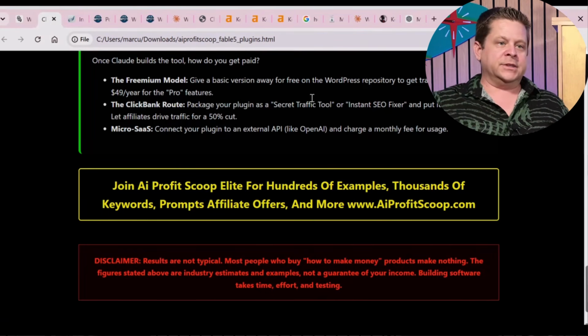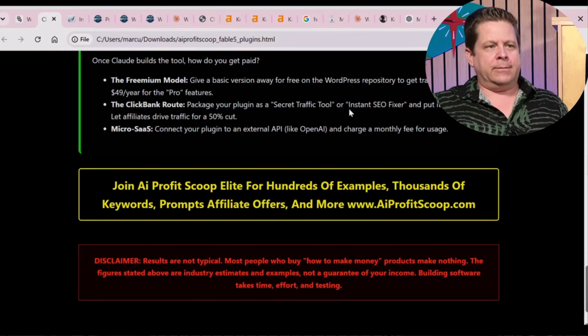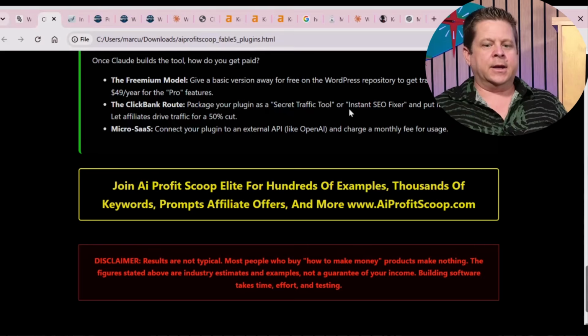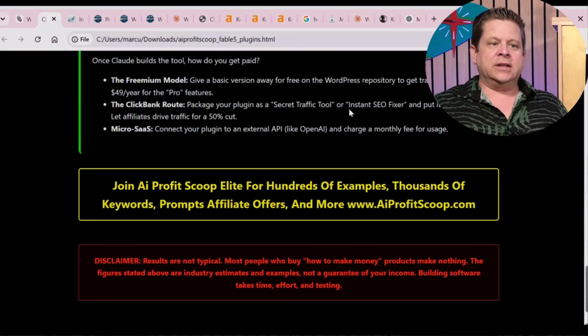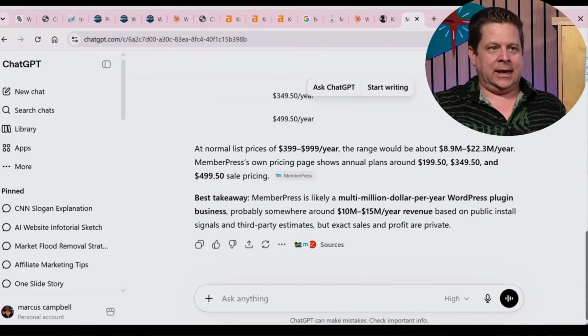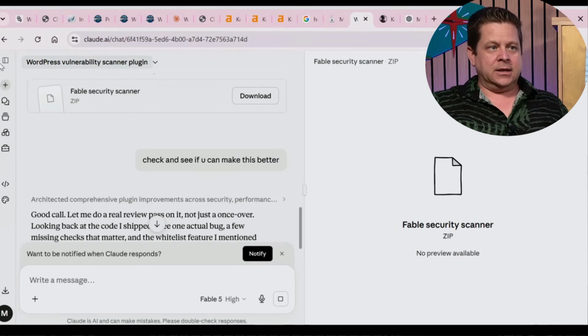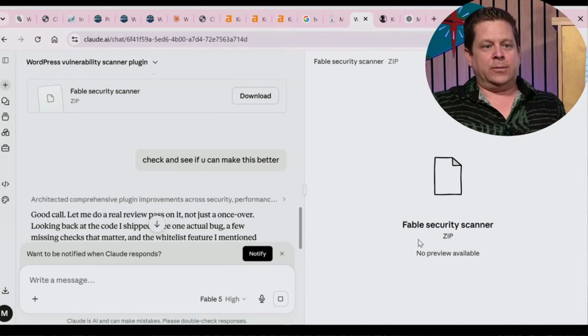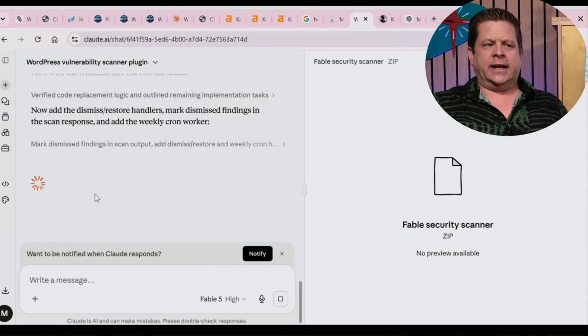some people go on to build something really good. The key is start with something simple, take it to market, get your customers, vibe code it, make it better over time, but at least get something to sell because you need those quick wins rather than trying to make this gigantic thing. And I believe that Claude Fable 5 is a game changer for this. Messing around with it at first glance, it's so much smarter than the older version. Being able to find the vulnerabilities, find out what the issues are, and make something that works right out of the gate, boom, I love that.